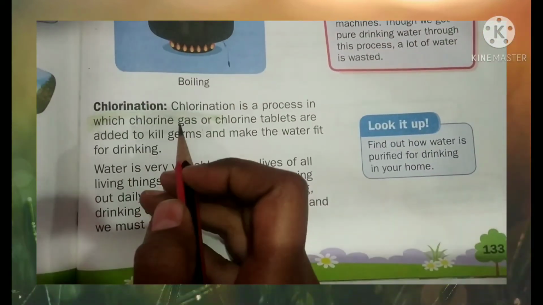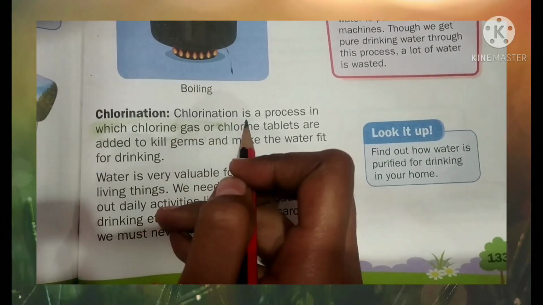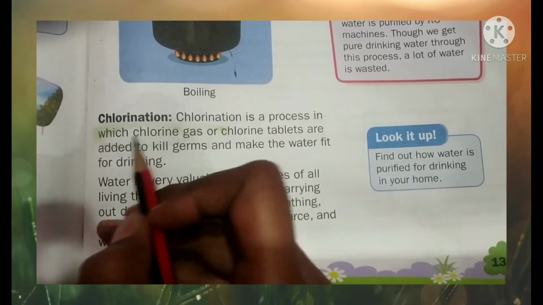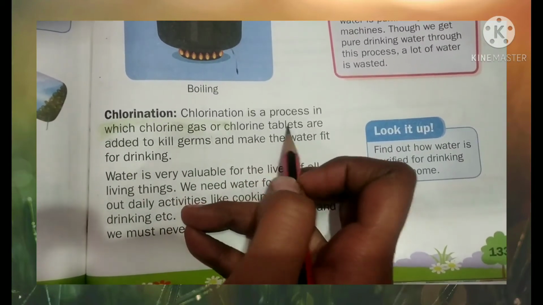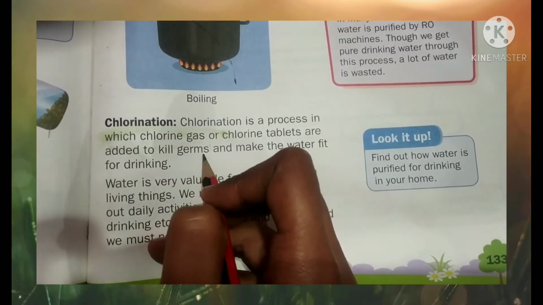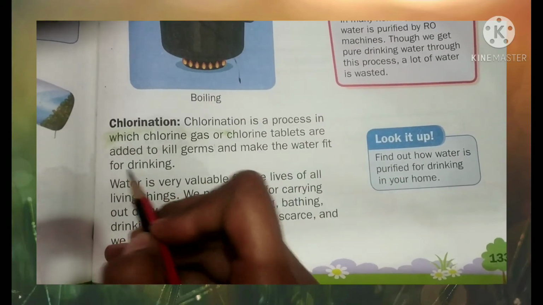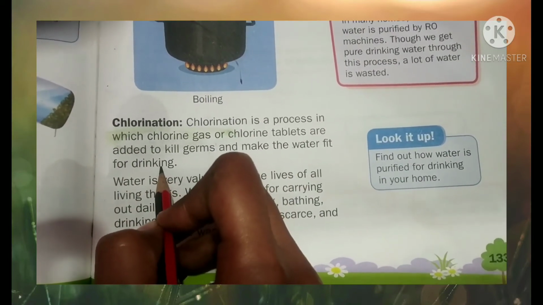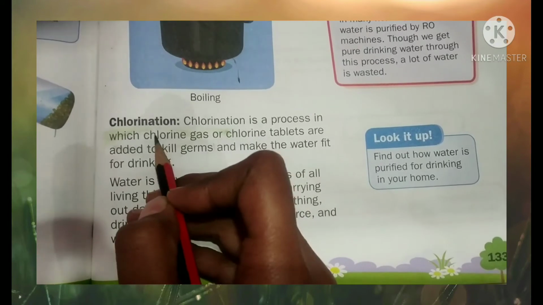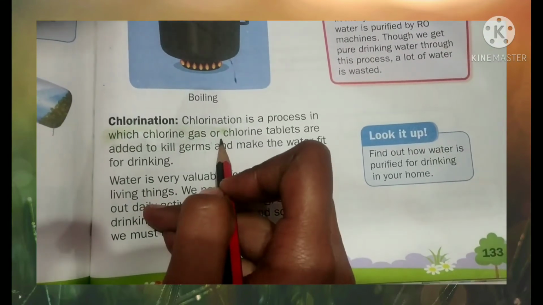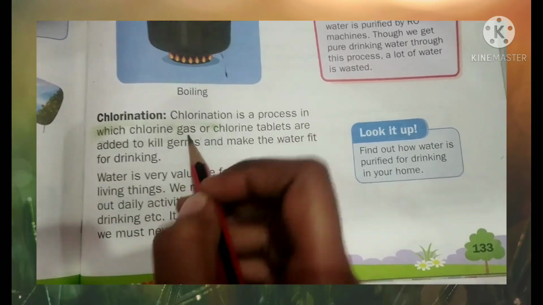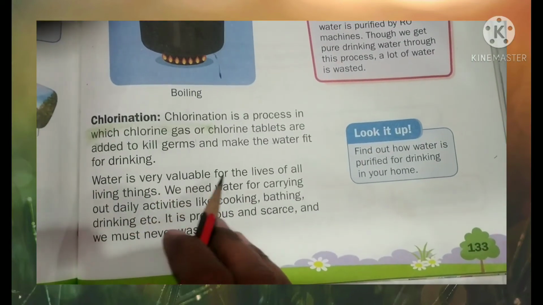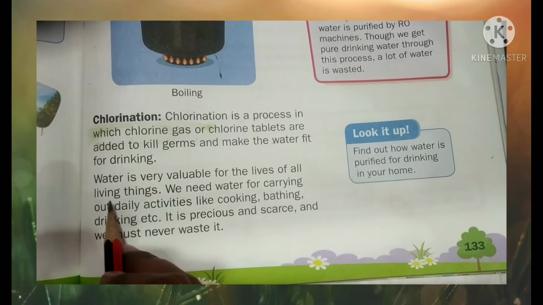Now let's talk about chlorination. Chlorination is a process in which chlorine gas or chlorine tablets are added to kill germs and make the water fit for drinking. In this process, the chlorine gas or chlorine tablets are added in the water to kill germs.